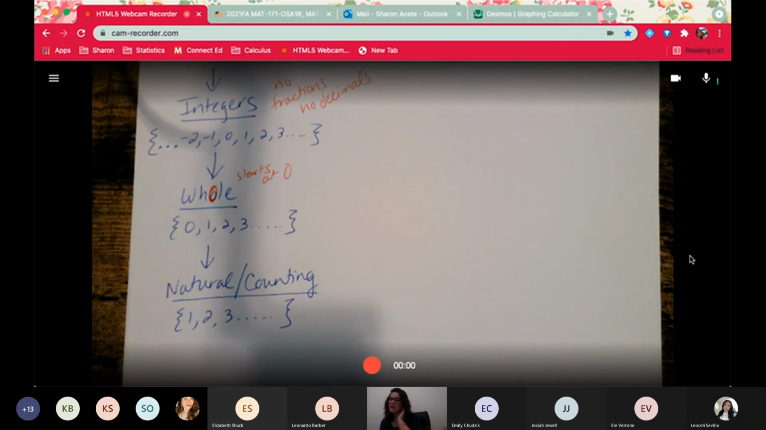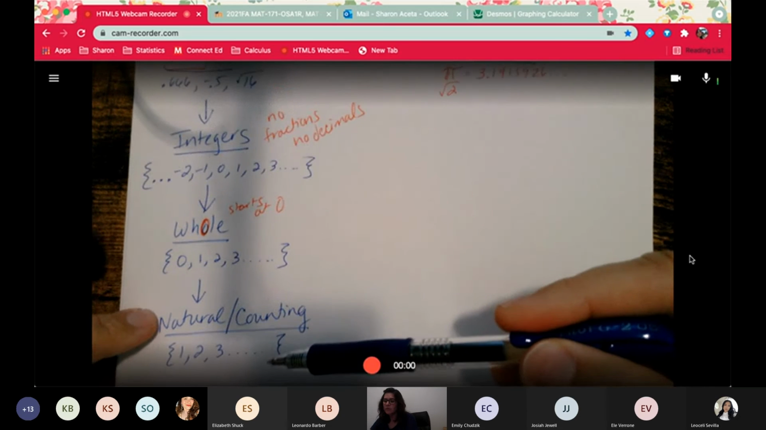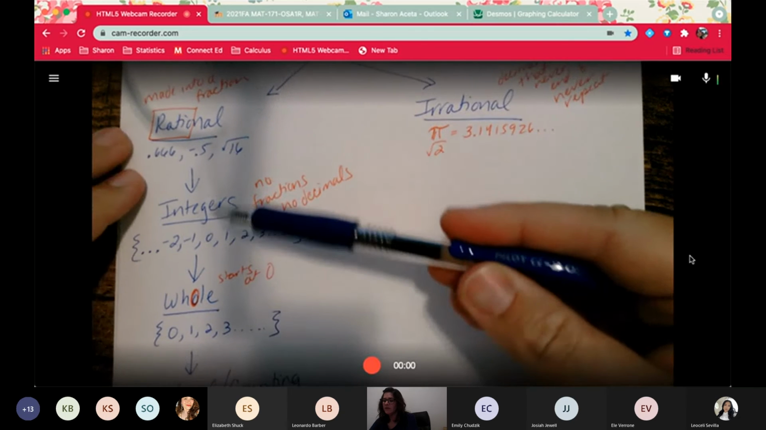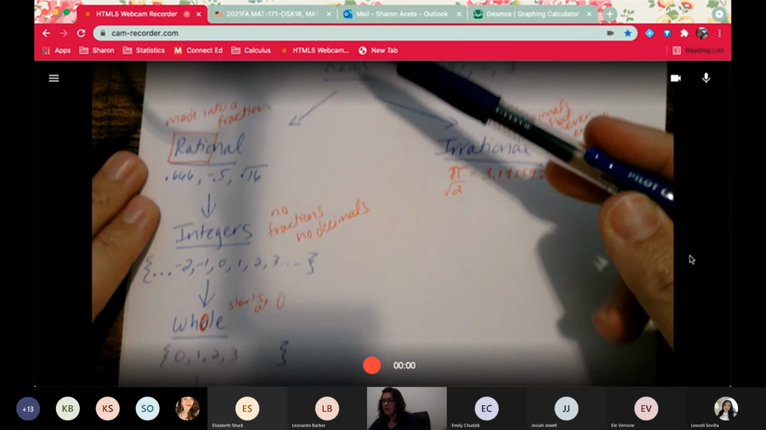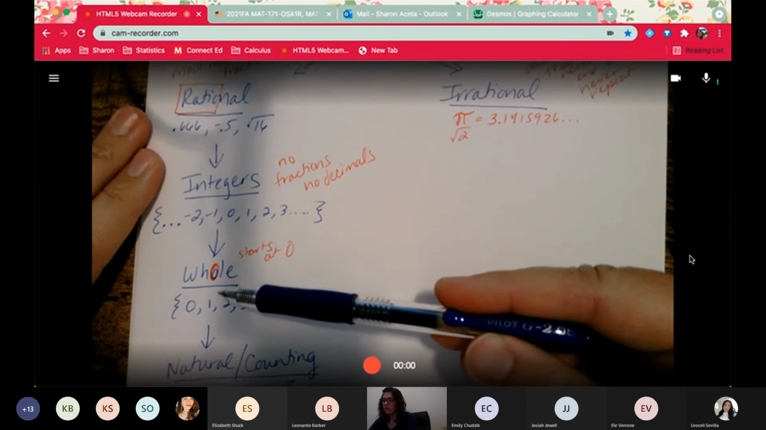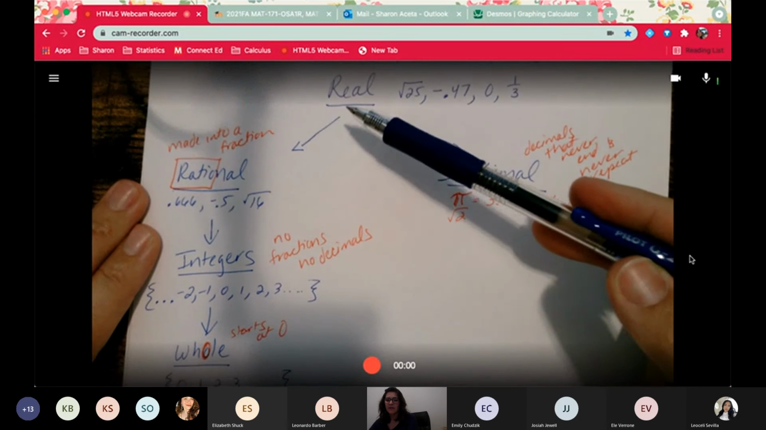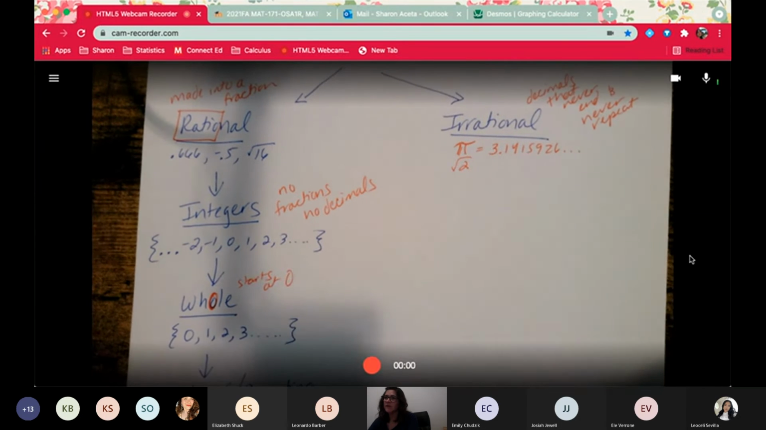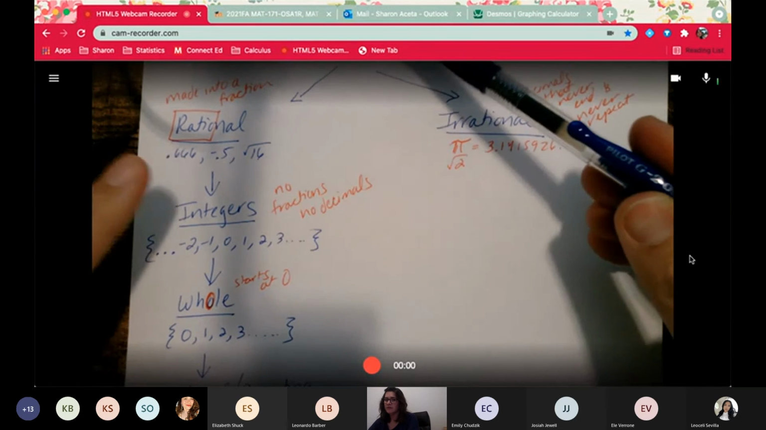Now, let me explain something to you. If you belong to natural, you belong to everything above it up to real. If you belong to whole, you belong to everything above it up to real. So that's the trick. That's why we write this down. That's why we take notes. If you belong to integers, you belong to everything above it up to real.